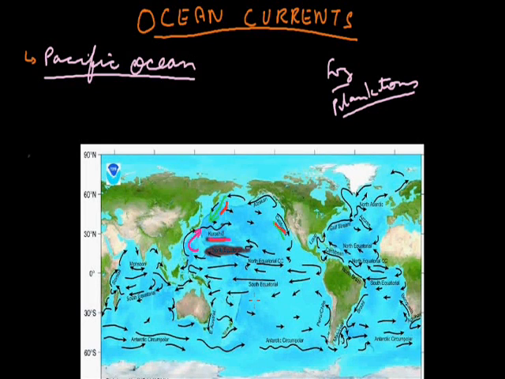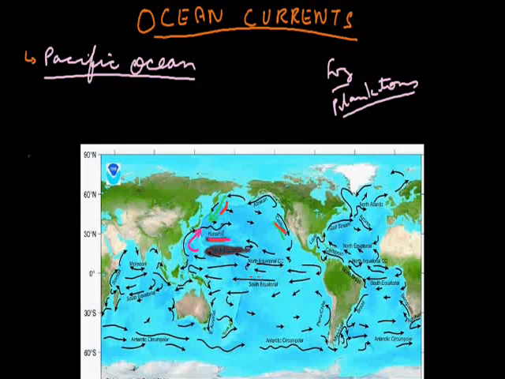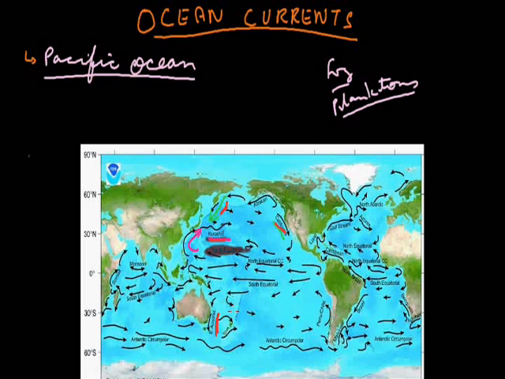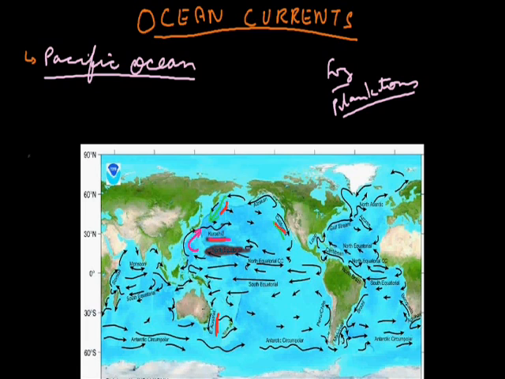Let's come to the south of the Pacific Ocean. Here there is an anti-clockwise movement of the currents. The East Australian current plays a very important role in the coral reef areas and keeps the temperature of Eastern Australia warm during the winter season. And the most important current of not only the Pacific Ocean but the whole world is the Peru current.